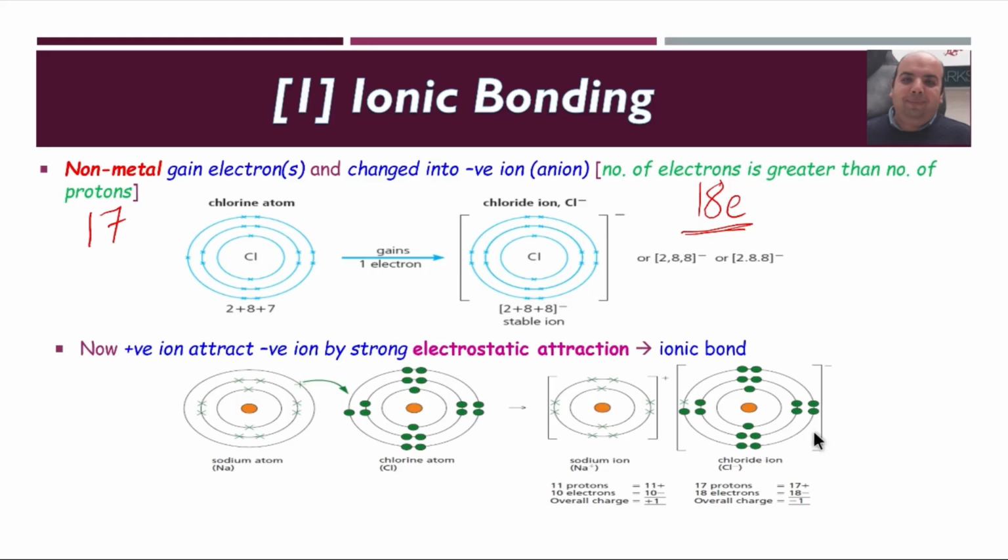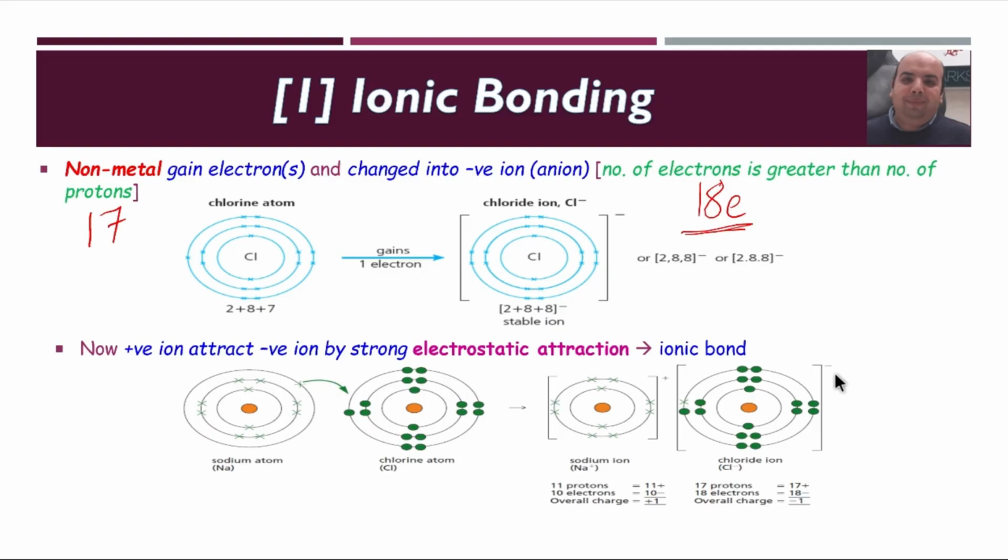You can see that one electron is different from all other electrons of chlorine or chloride ion. So the outermost shell now contains 8 electrons, 1 electron coming from sodium, with 17 protons and 18 electrons, so the overall charge will be negative 1. You have to write the charge over the square brackets right here.